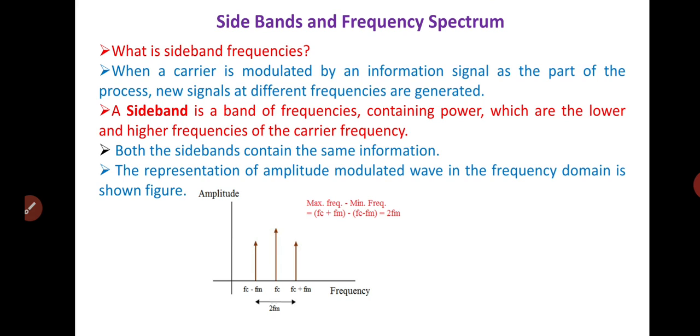According to the standard definition of amplitude modulation, the amplitude of the carrier signal varies in accordance with the instantaneous amplitude of the modulating signal, which means the amplitude of the carrier signal, which contains no information, varies as per the amplitude of the signal at each instant, which contains the information.